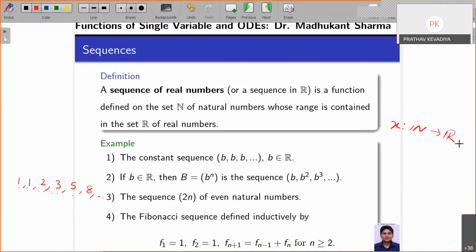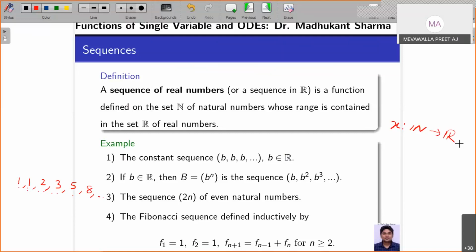Okay, so the outcome should be a real number. That we say, yes, that it's a real valued sequence. Or some other, if you look at a function also, it's a real valued function on the set of natural numbers. Sir, the range of that function contains all real numbers or some real numbers?